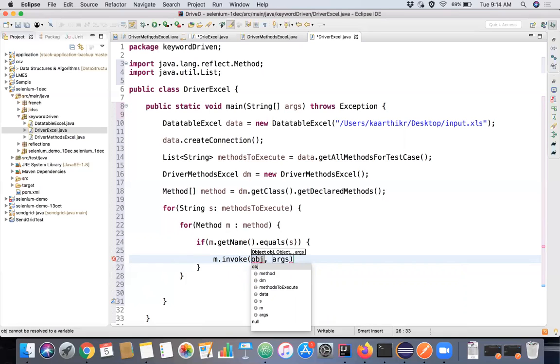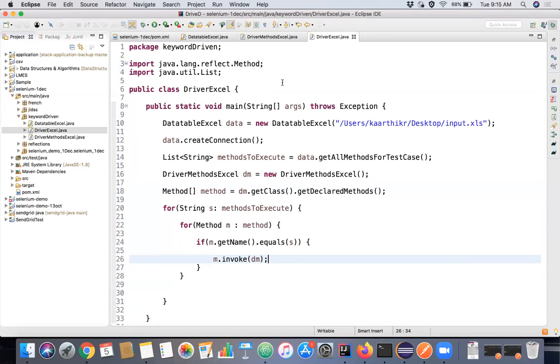So I'm just invoking this particular method itself without any arguments for now. Right.